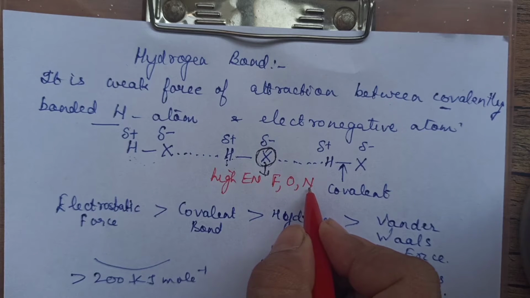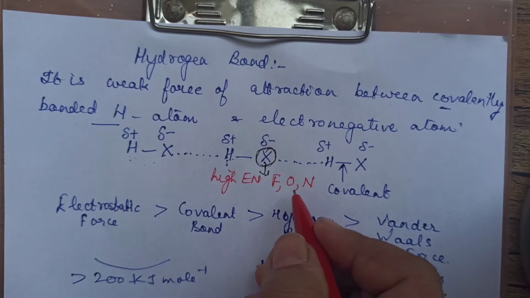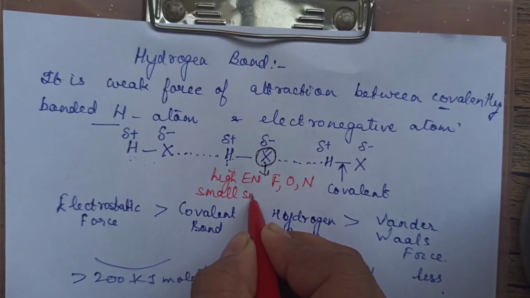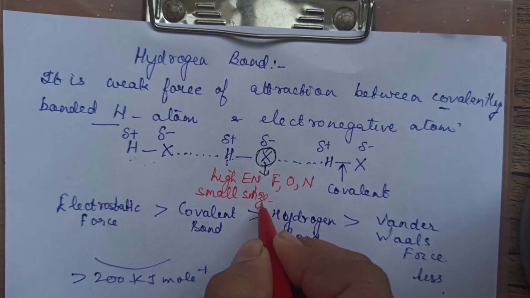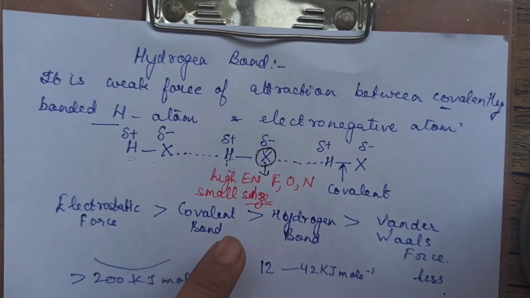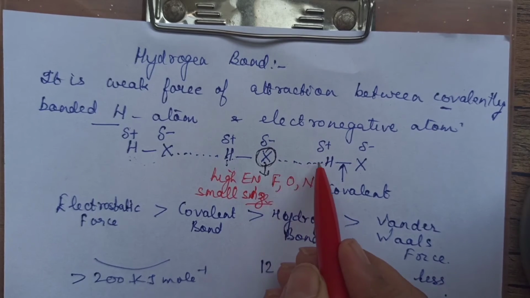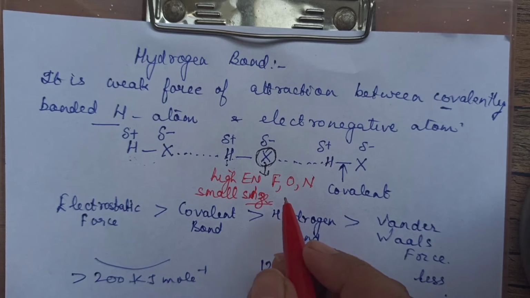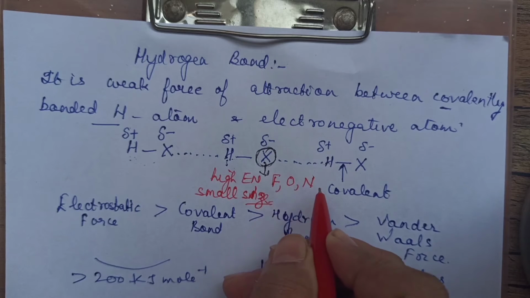Then you might think, why not chlorine? Chlorine cannot exhibit hydrogen bond because of larger size, because that is another condition, small size. So two important conditions are there for the electronegative element to form hydrogen bond. This electronegative element which is showing this hydrogen bond with the covalently bonded hydrogen should be having two conditions. Number one, it should be highly electronegative, that means either fluorine or oxygen or nitrogen.